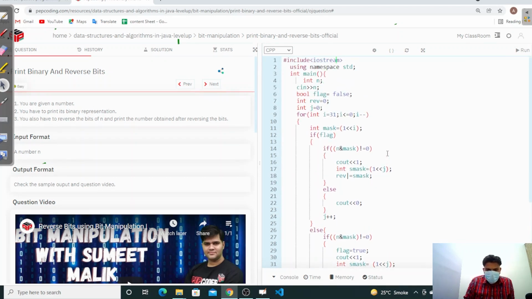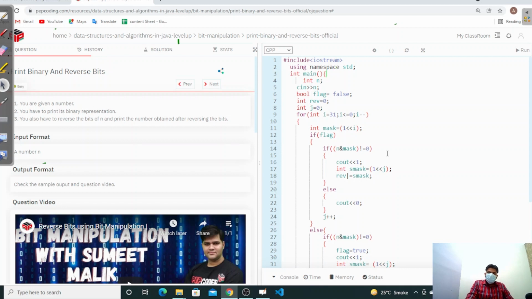So initially we are taking flag equal to false, reverse equal to 0, and int i equal to 31, with i greater than or equal to 0. Then we are creating a mask from 31. Then we check whether our flag is true or not. If our flag is true, then we have found our first one, and we move to the next iteration.